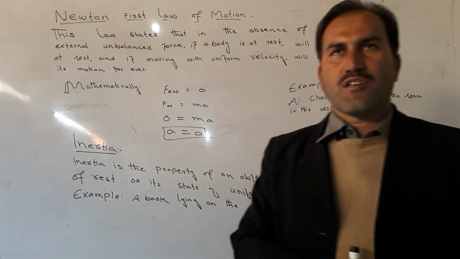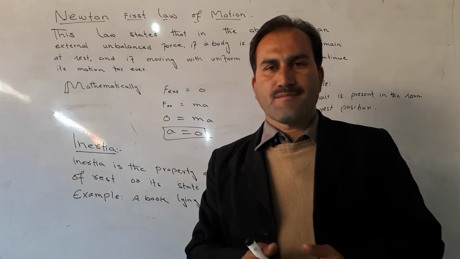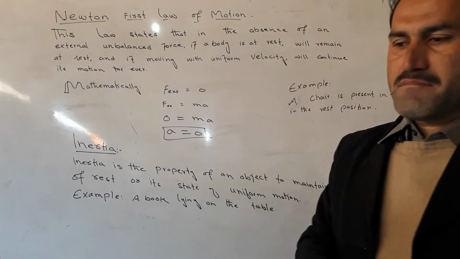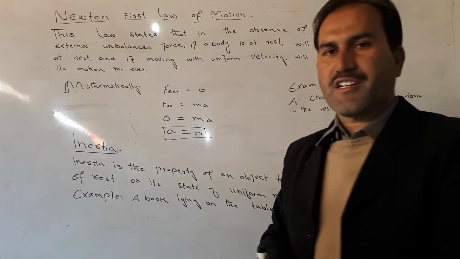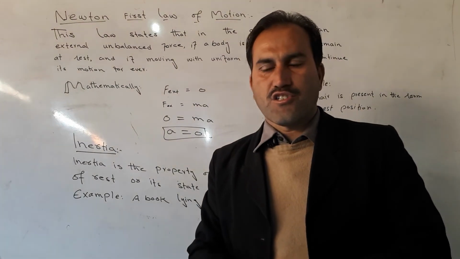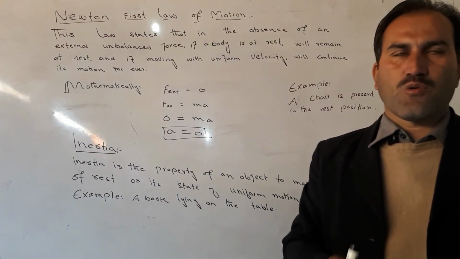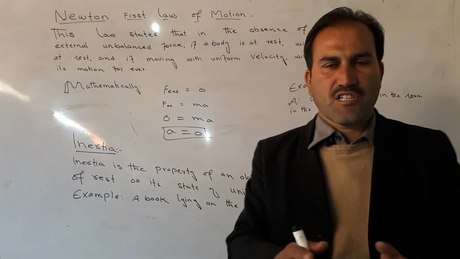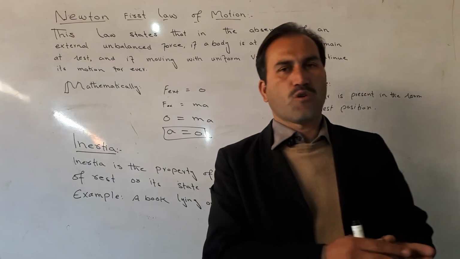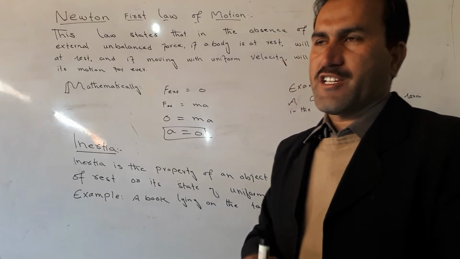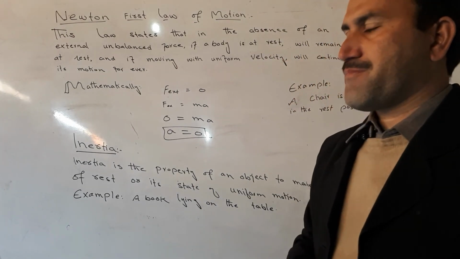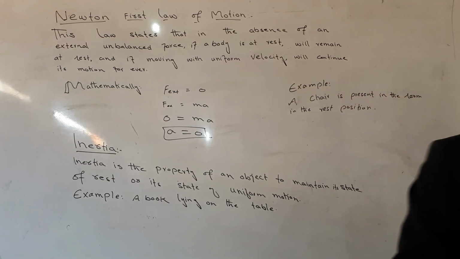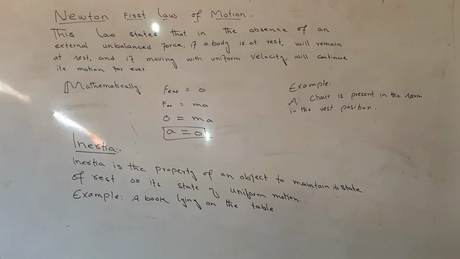Next example: if a car is moving in a straight line and the car takes a turn, in such a condition the car wants to maintain its state of motion, but the external force changes the direction of the car. This is all about Newton's laws of motion, Newton's first law of motion.